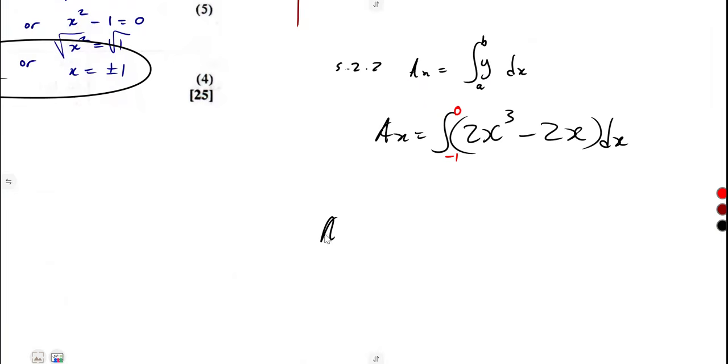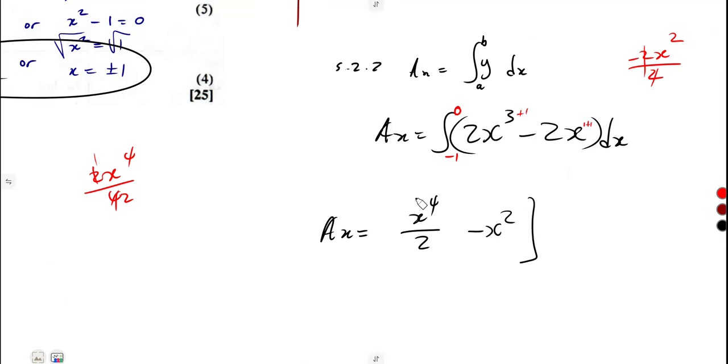Apply the limits. As you integrate, remember you must add 1 to the exponent. So it's going to be 2x to the exponent of 4 over 4, and that's 1 over 2, so it's x to the exponent of 4 over 2. And we move on to minus 2x. We add 1, so 1 plus 1 is 2, so it's minus 2x squared over 2. This cancels, and you remain with minus x squared. So that was it, and you can apply your limits.